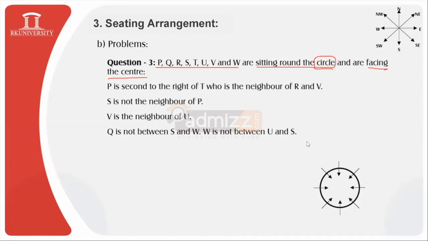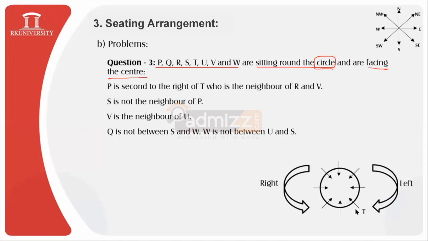Let us try to locate the position of P first. P is second to the right of T, so T must be located first. Let us consider the location of T somewhere over here. For your simplicity, the 2 curved arrows we have kept here denote the right hand and left hand of the persons.